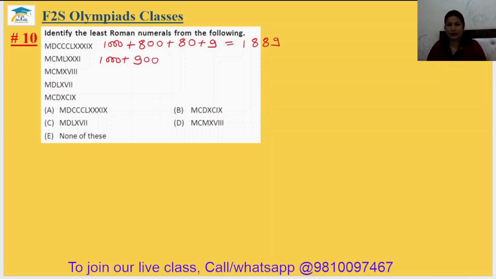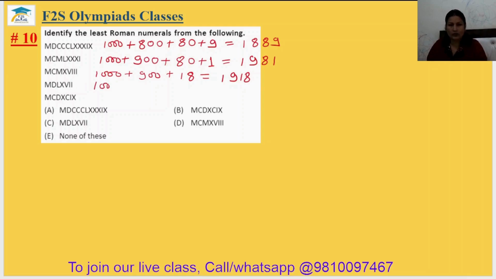LXXX is 80, plus X plus I, 1. So 81 it is, actually. So 1981. Next is MCM: 1000 plus CM, which means 900, plus XVII, which means 18. XVII is 18. So it is 1918.